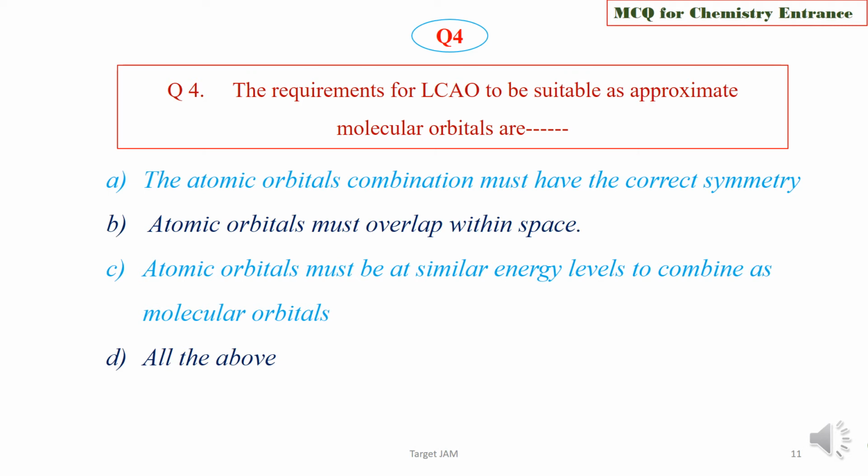Choose the correct option, which is or which are requirements for linear combination of atomic orbitals. And we are now going to check the answer key, and the right option is option D, that is all the above are the requirements for linear combination of atomic orbitals.